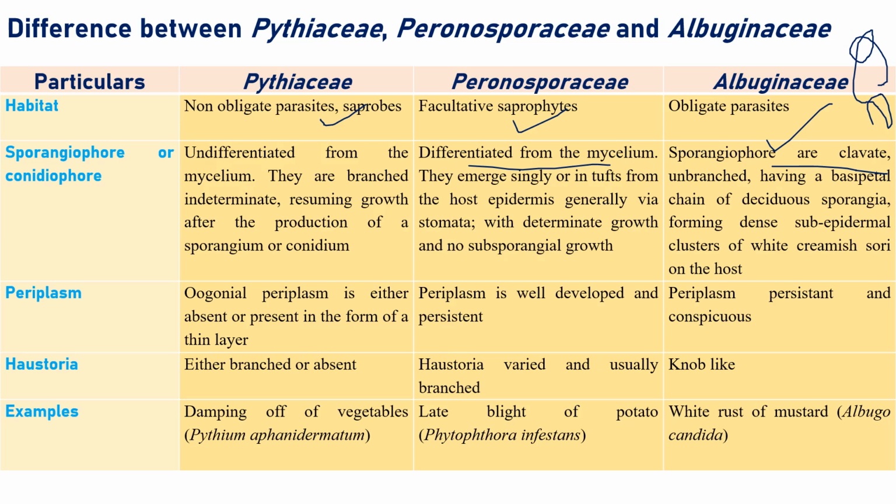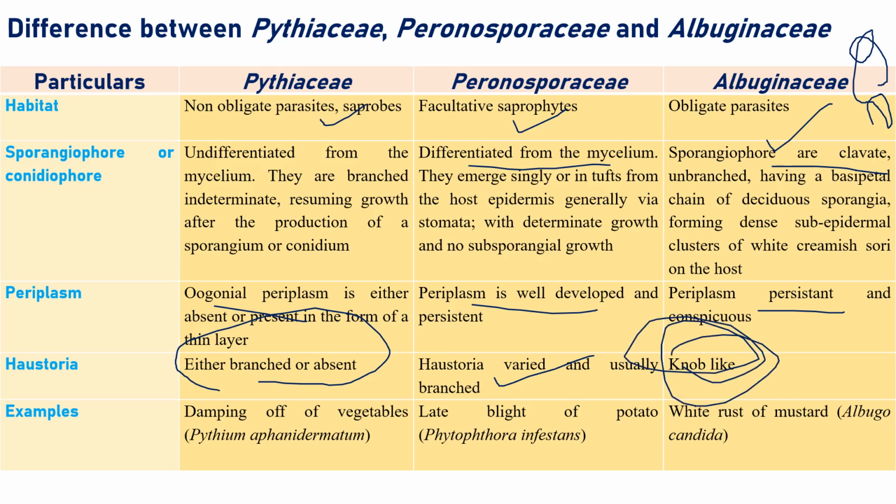Oogonial periplasm is either present or absent in Pythiaceae. In Peronosporaceae, it is very well developed, and in Albuginaceae, it is persistent and conspicuous. Haustoria, as I told you, are generally not present in Pythiaceae, though some species may have them. Peronosporaceae clearly produce haustoria, especially Phytophthora, which produces finger-like haustoria. Another special feature of Albuginaceae is the knob-like haustoria, which is also very important. Knob-like haustoria are produced by Albugo candida and Albugo species generally.